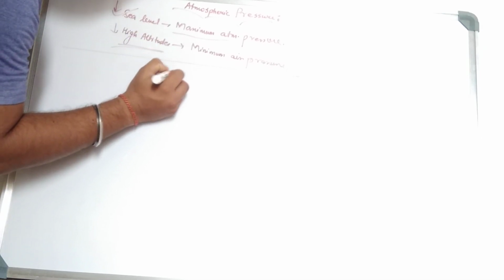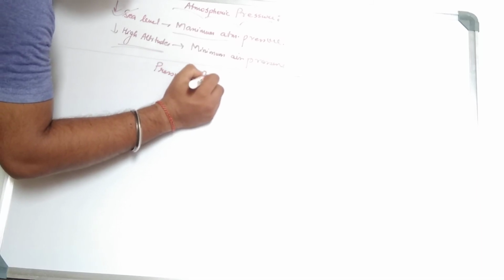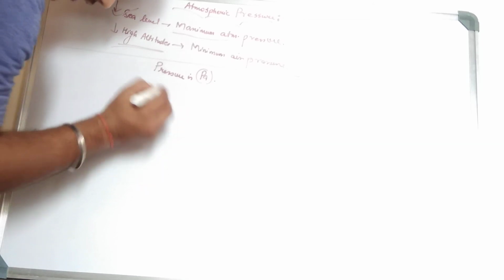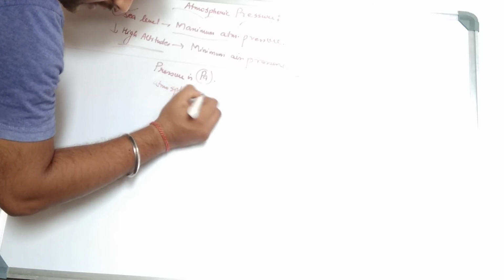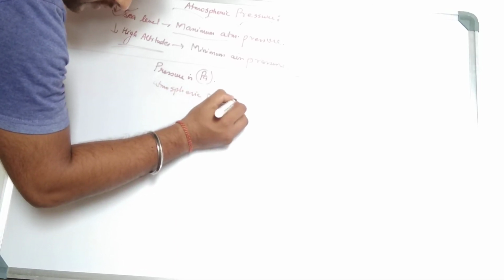You know that the unit of pressure is the pascal. Write down the unit of atmospheric pressure. Generally, since atmospheric pressure is also a pressure, it should be measured in pascals, but atmospheric pressure is measured in millimeters of mercury.